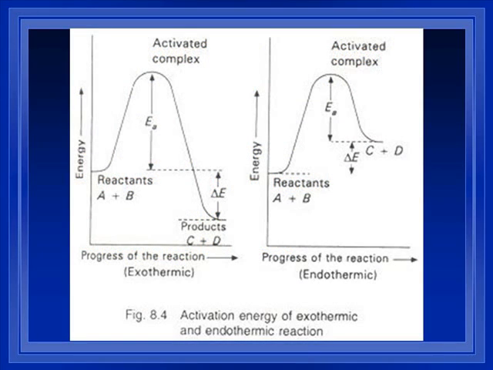Here are the diagrams I want you to sketch into your notes. Notice for exothermic, the reactants are higher energy than the products because it lost energy to the surroundings. And so the products end up with lower energy, less energy than the original reactants had. For endothermic, it's the opposite. The products have more energy, which they must have absorbed from the surroundings outside. Pause the video here, copy these into your notes. Make sure you get the axes in there.